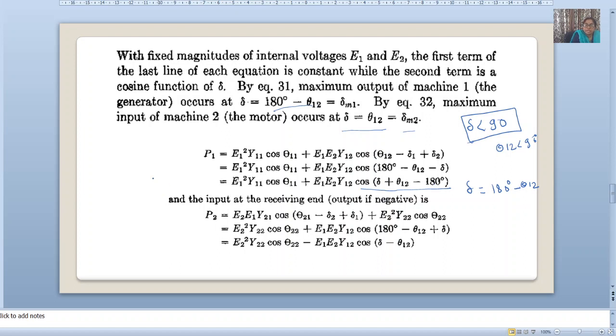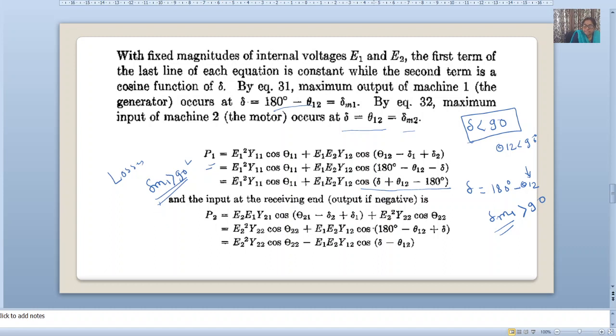When we are considering the losses, this theta 12 is less than 90, so 180 degrees minus something less than 90 means delta m1 will be greater than 90. You got it? At the sending end, this is delta m1 and it is greater than 90 when I am considering the losses.